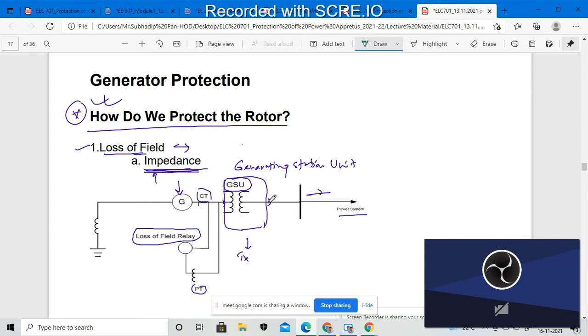Then the GSU has some circuit breakers or transformers, which will now trip if any such kind of fault occurs inside the generator rotor segment. This is the operation, and this particular generator will be grounded during the first half of the cycle or the second half of the cycle.